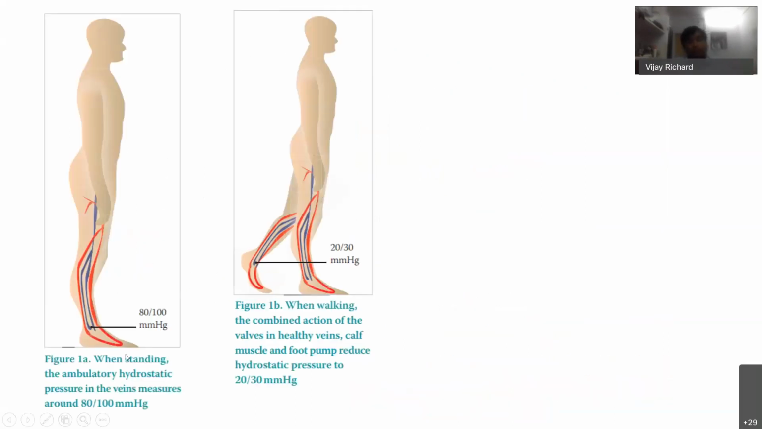In the standing position, the venous pressure is 80 to 100 in that range. But when we walk, when there is an intact calf muscle pump and the valvular system is normal, the pressure decreases. But in the varicose vein, when there is a valvular abnormality, on walking there is ambulatory venous hypertension.